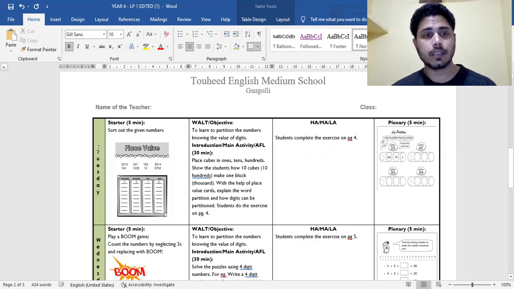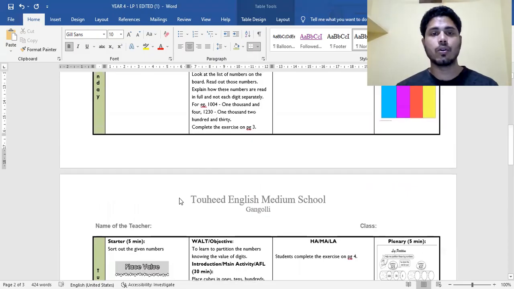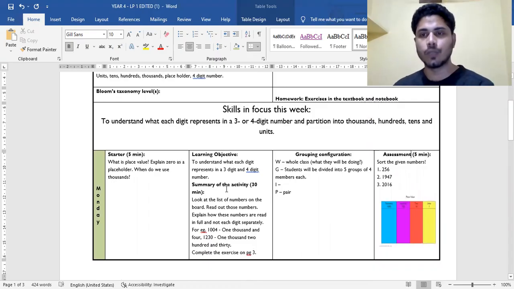So what you can do here is Monday, okay, -2. Just like that, you can add all the rows here, the same, all the boxes, and you can copy the same data. It's totally easy. I'm going to send you the editable sheet, the editable document, so that you can make use of this. The same thing will be happening on the other days also. Like Monday you are going to do this, Tuesday the same planning, the same way.